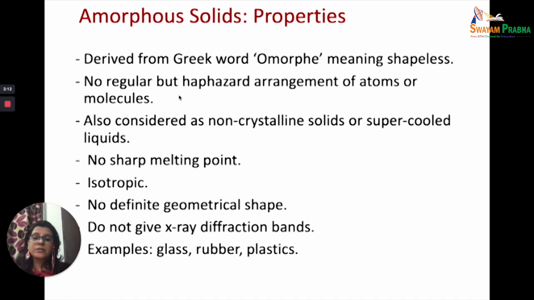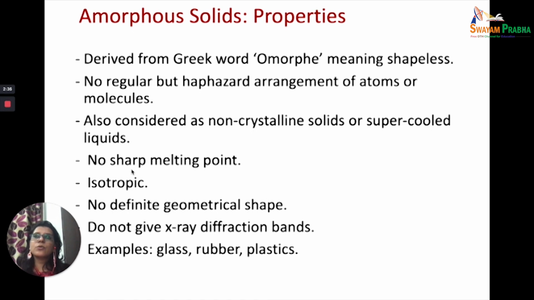Theoretically, there should be no regular arrangement and there should be a somewhat haphazard arrangement. But if there is a regular arrangement, there is a strong possibility that the amorphous solids you come across have a particular arrangement, but that arrangement is not going to be of the long range order. That is why they are called non-crystalline solids or supercooled liquids.